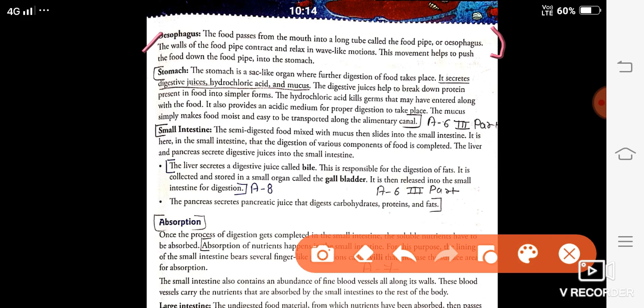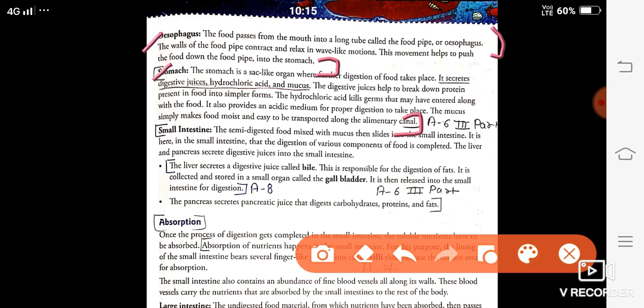Then for the stomach you will write: the stomach is a sac-like organ. The esophagus paragraph you will write complete till stomach. Then the stomach, from here till alimentary canal.